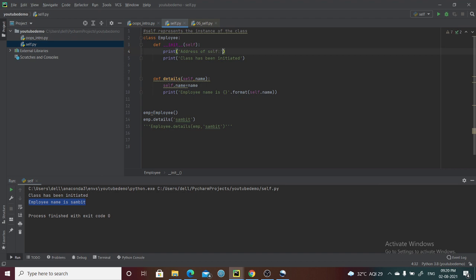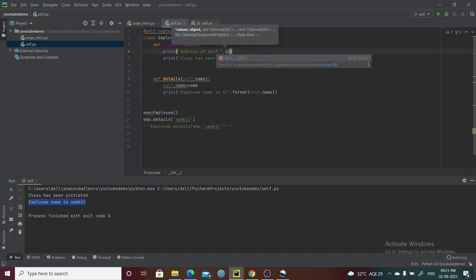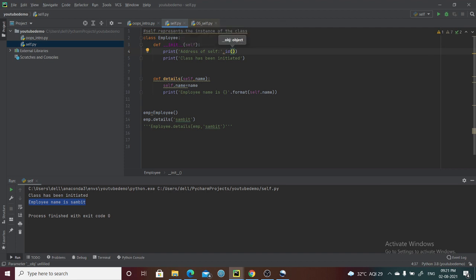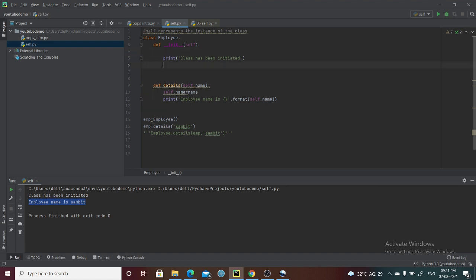In Python you can find the address with id, right? So id of self, the same thing that I mentioned here. Let's print this after the initiation line. I want to see the address of this particular self, as well as the address of this object, right?